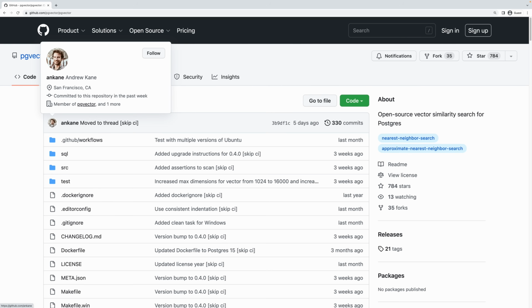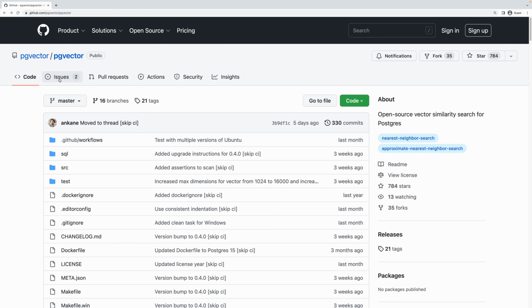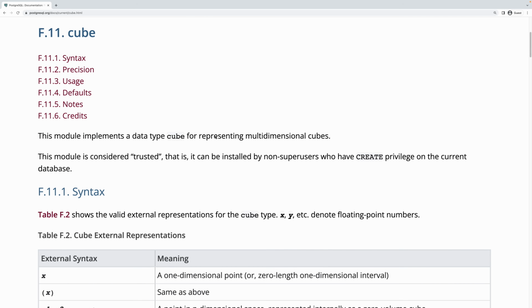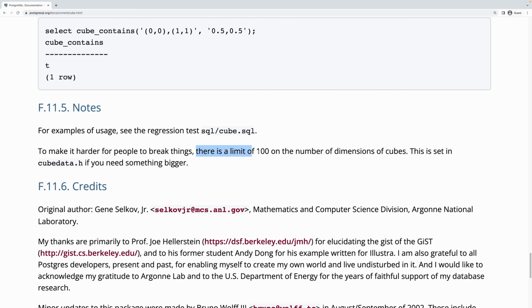By the way, I always want to give credit where credit is due. I just want to recognize Andrew Kane for building the pgvector extension. This is an amazing extension that I think is more relevant than ever today. And in the bit of interaction I've had, Andrew's been always super responsive and really great at keeping the extension up to date. Also worth noting, there's another extension for Postgres called Cube that is somewhat similar, but unfortunately it maxes out at 100 dimensions, which won't help us today. And there hasn't been a whole lot of maintenance on that in the last couple of years.